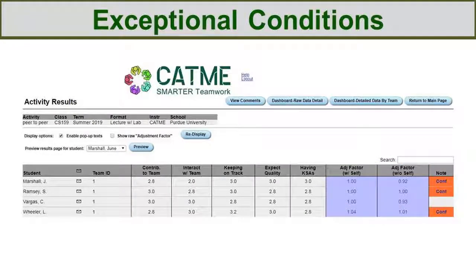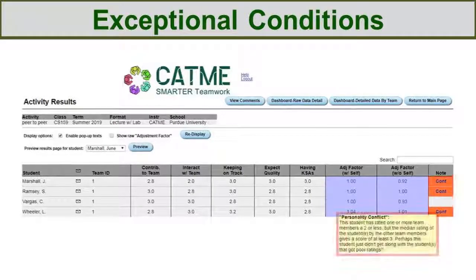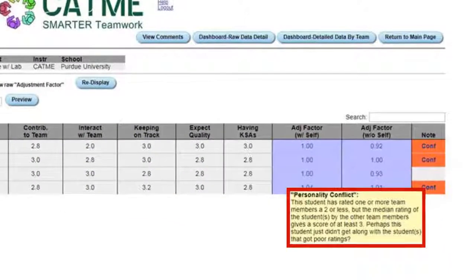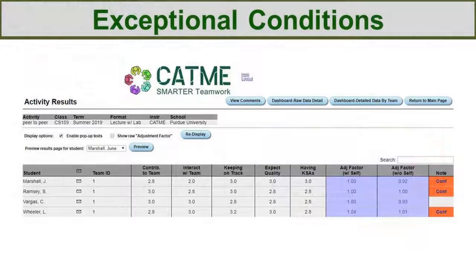The last exceptional condition Cami can recognize is conflict. The description explains that this student rated another team member at 2 or less, while the median rating for that student from the rest of the team is 3 or more. Conflict condition also leads to erroneous adjustment factor values.